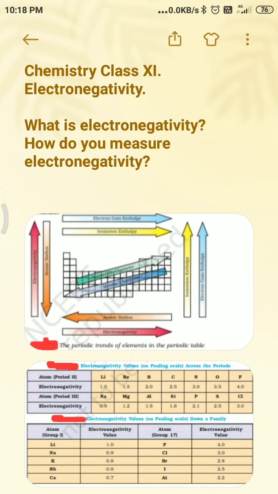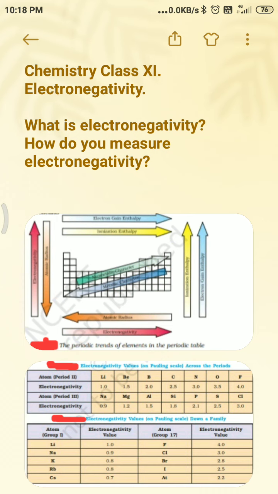Generally, electronegativity increases across a period from left to right, as in tables 1 and 2, say from lithium to fluorine, and decreases down a group from fluorine to astatine in the periodic table.